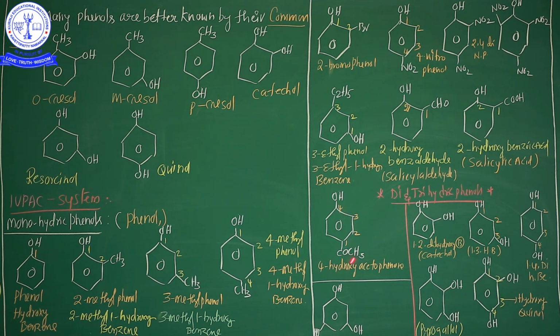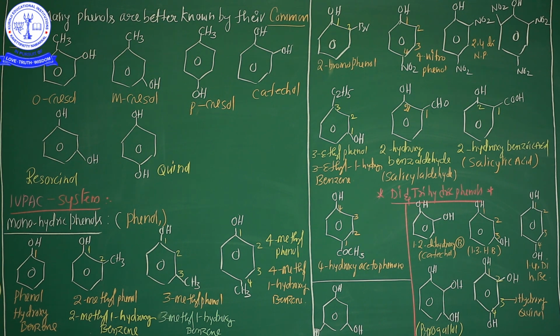And see here, this is the hydroxyl functional group and the ketone group. So here the senior group is the ketone. So 1, 2, 3, 4, the same concept is going on. Now here, this compound name is 4-hydroxyacetophenone. 1, 2, 3, 4, at the fourth position the hydroxyl group is there. 4-hydroxyacetophenone. Okay? These are the monohydric phenol IUPAC naming.